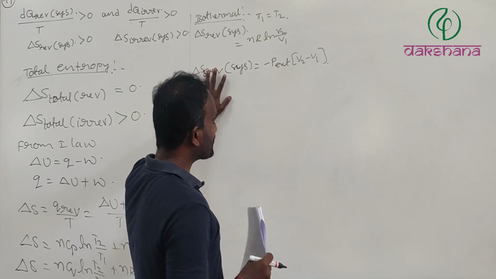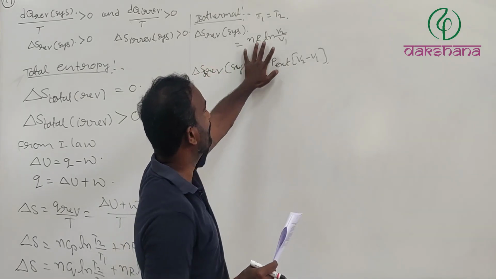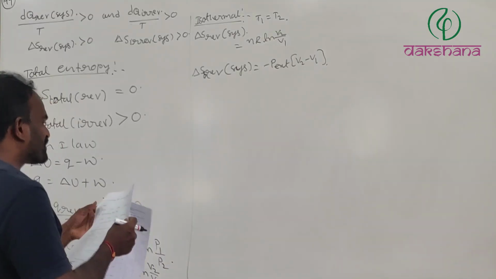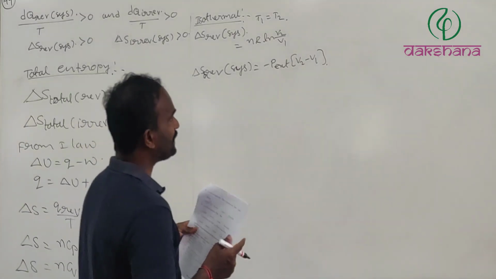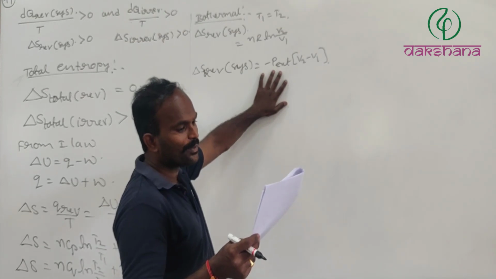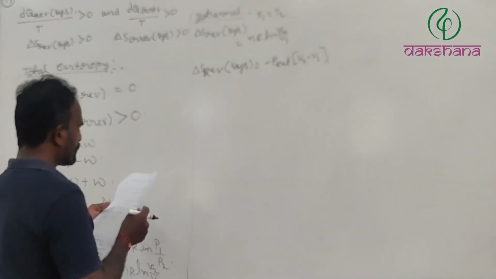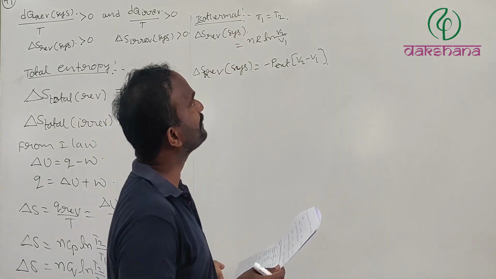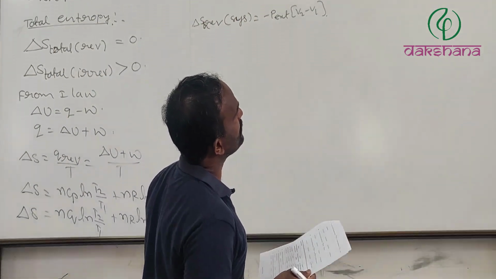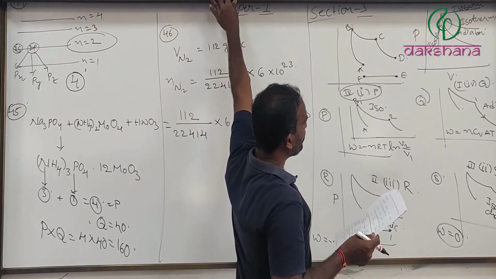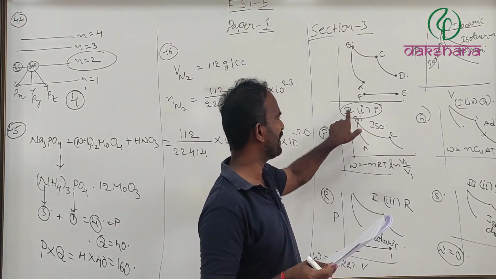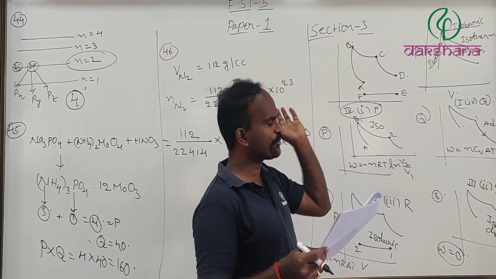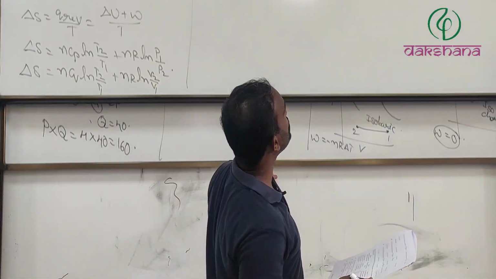Therefore, for both the irreversible and the reversible process, this is absolutely not equal to 0. So the correct option is the isothermal process. Where we have isothermal, we have 4, 1, P, option B. Therefore that is going to be true.